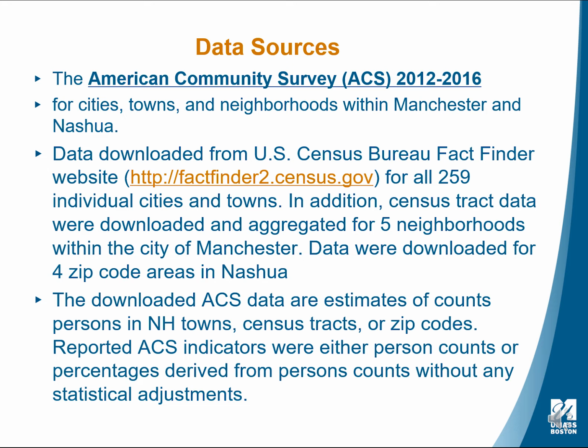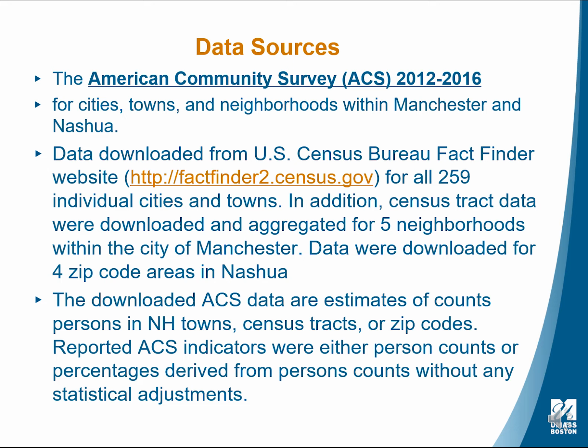In addition, we downloaded data for census tracts and zip code areas in order to create community profiles for sub-areas of Manchester and Nashua. The data we downloaded was the 5-year ACS data from 2012 to 2016.